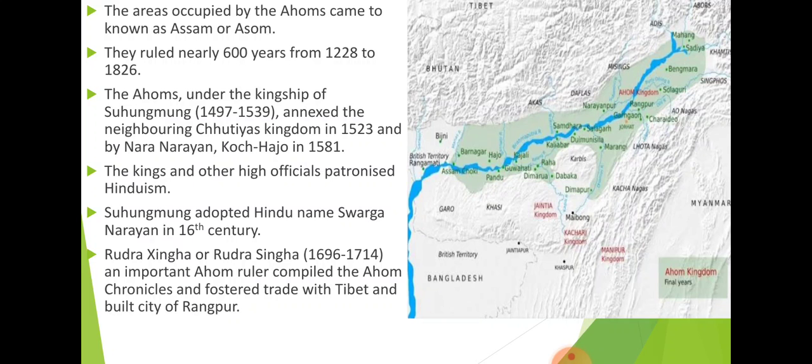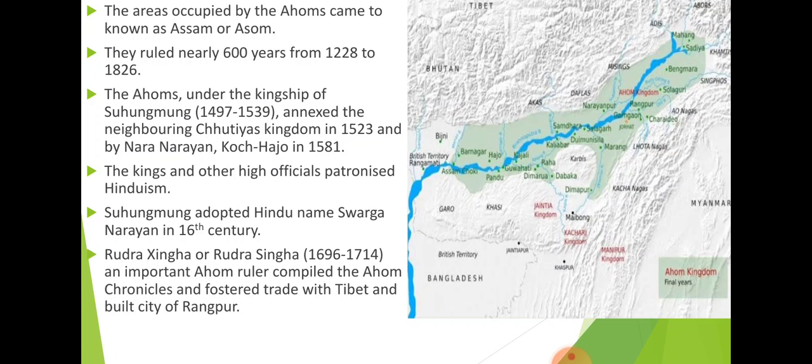Rudra Singha, who ruled from 1696 to 1714, was an important Ahom ruler. He compiled the Ahom chronicles, fostered trade with Tibet, and built the city of Rangpur. He was considered an important ruler because he compiled all of the Ahom chronicles. What is the meaning of chronicles?